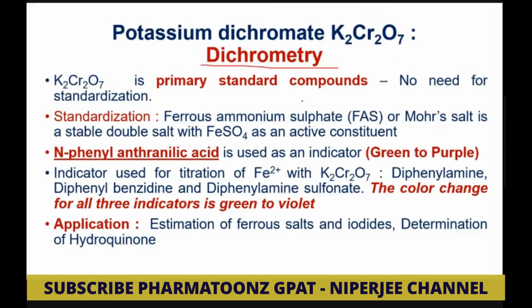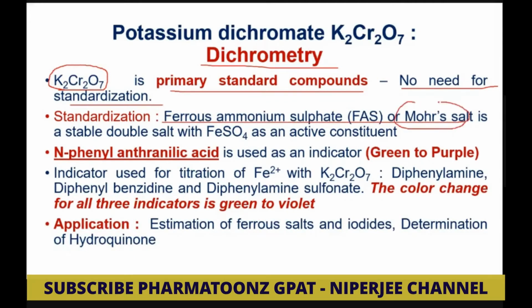Next is dichrometry. As I said in the first or second slide, where we learned the primary standard compounds, potassium dichromate is also called a primary standard compound. So there is no need for standardization because it is in pure form. But still, if you want to perform standardization, it is done by Mohr's salt. Now what is Mohr's salt? Ferrous ammonium sulfate, FAS, which is called Mohr's salt. It is a stable double salt with ferrous sulfate.